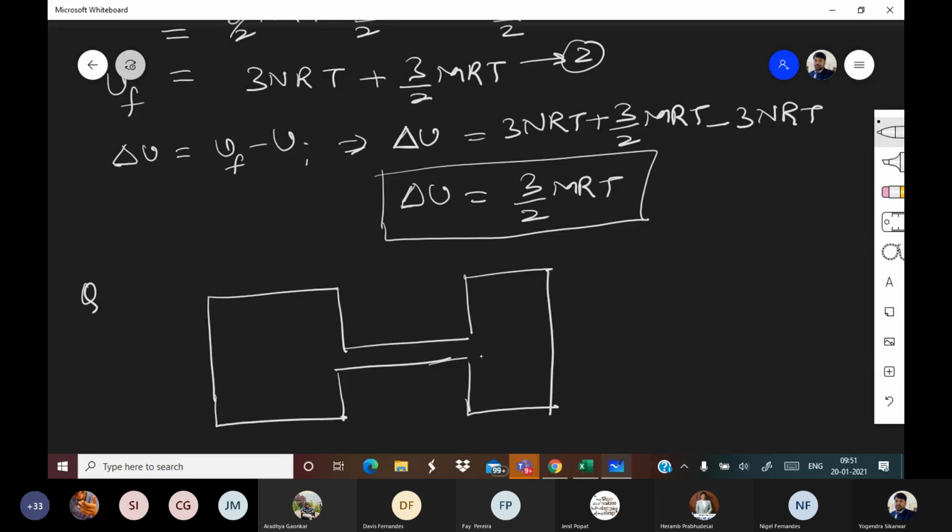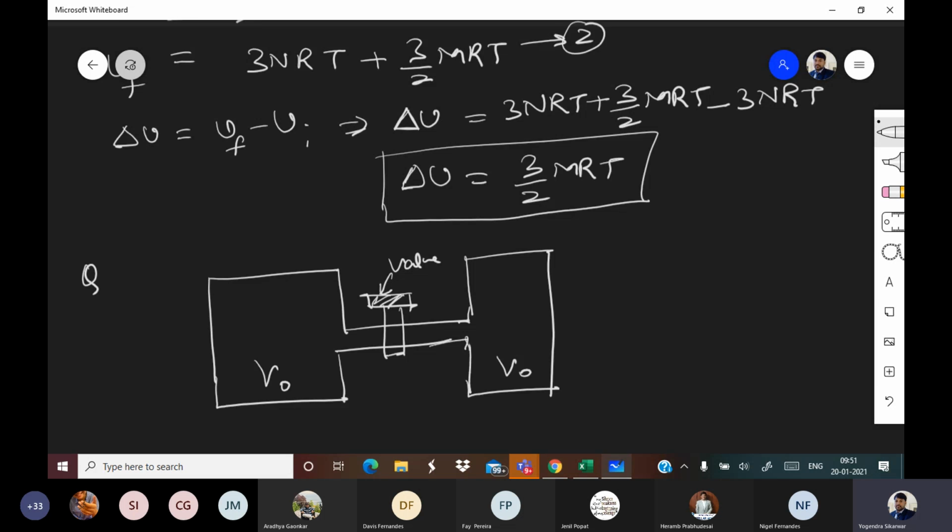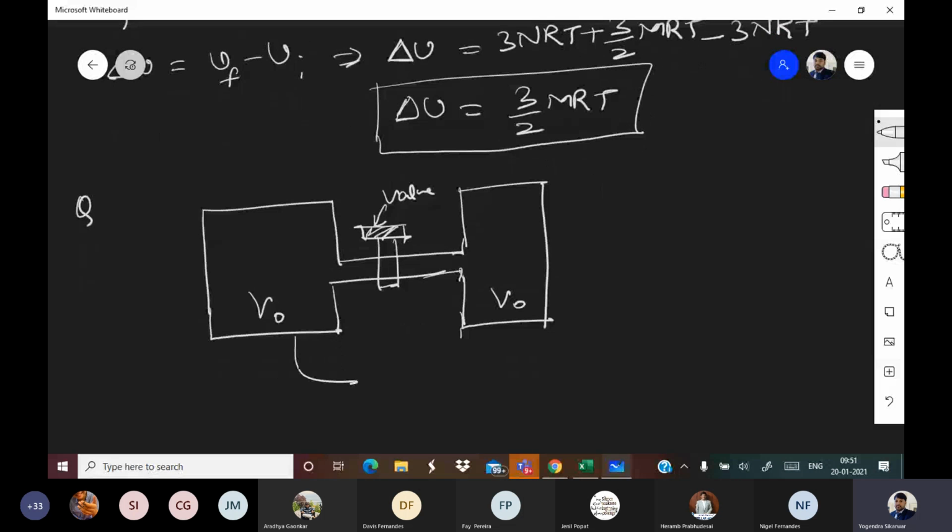So volume of this side is V0, volume of this side is also V0. This is a valve. These are insulated chambers.